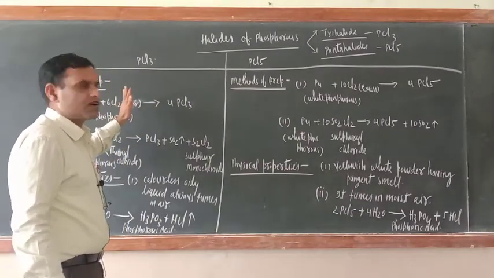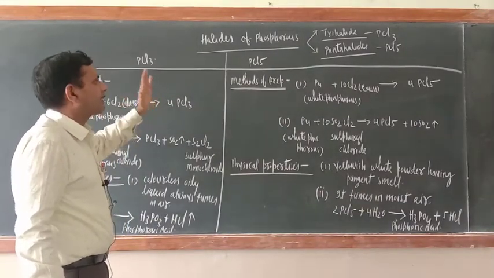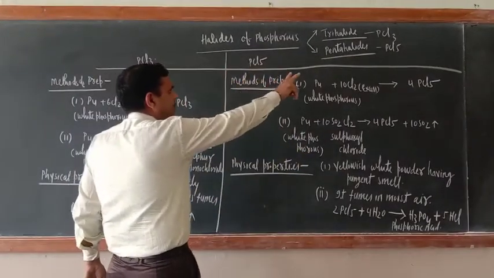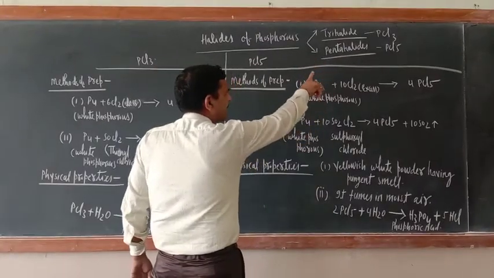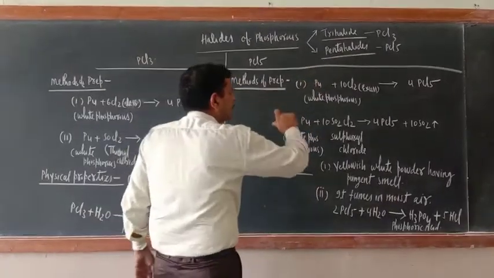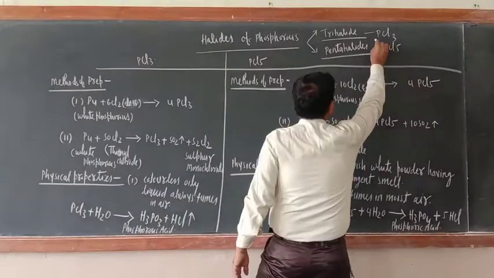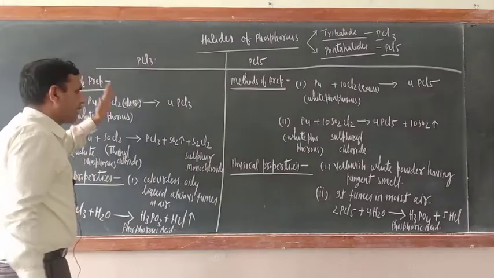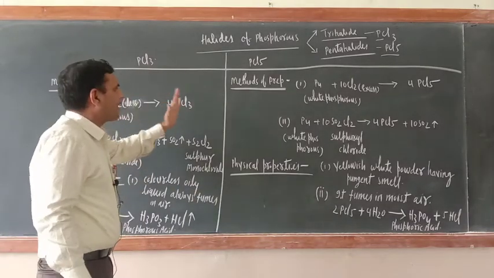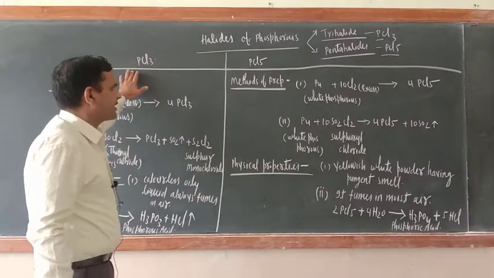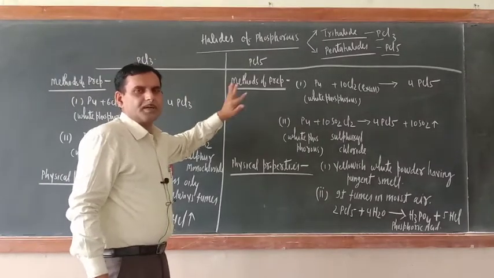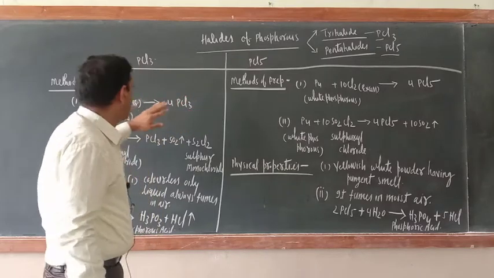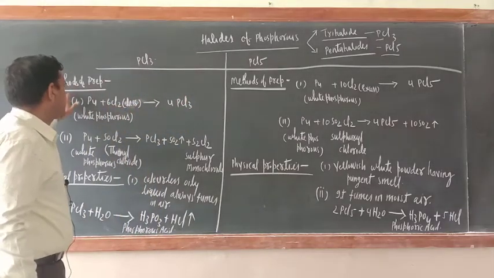Yesterday I completed phosphine. Today in halides of phosphorus, there are so many halides, but basically halides of phosphorus are categorized into two categories: trihalide and pentahalide. In your syllabus, in trihalide only PCl3 and in pentahalide PCl5 is given. I am teaching one by one: this side PCl3, this side PCl5, so the comparative study will be easier for you to remember. Let us begin with the methods of preparation.